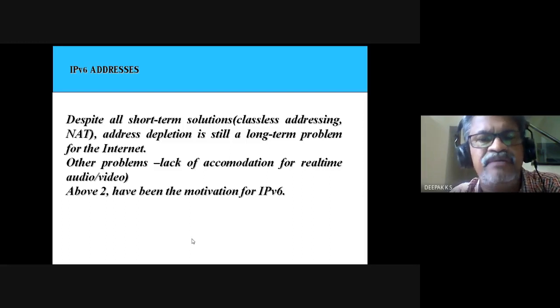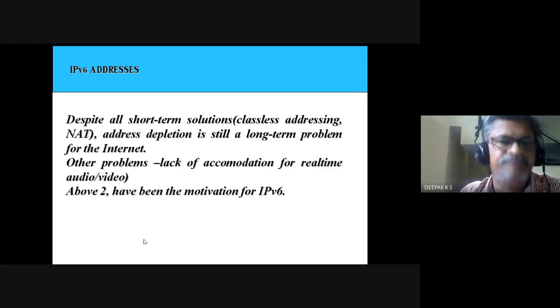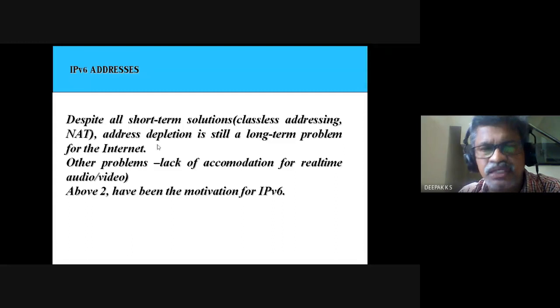Finally, 128 was decided. Despite all short-term solutions, the short-term solution in IPv4 is classless addressing, which we had seen. This mask is variable. NAT makes use of private addresses and a network address translation router, so we can add to the number of addresses.